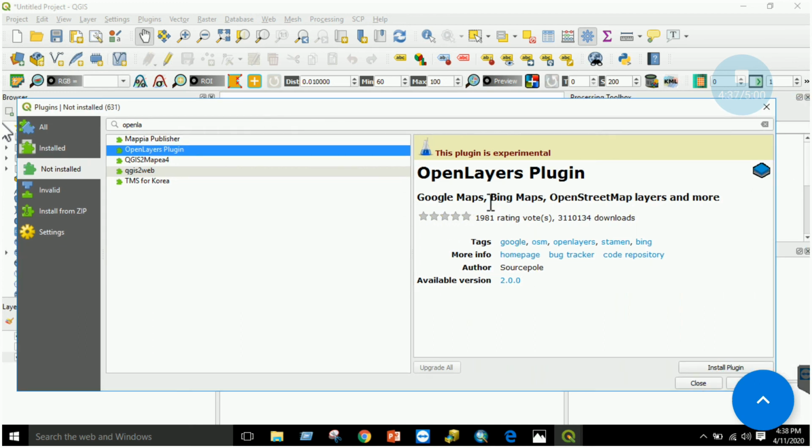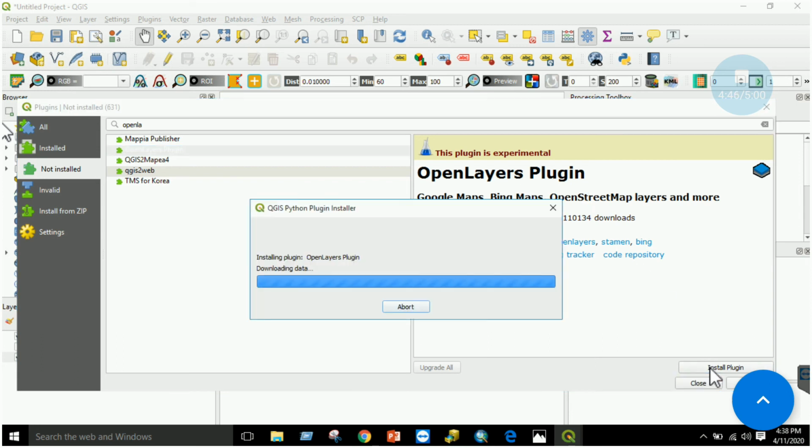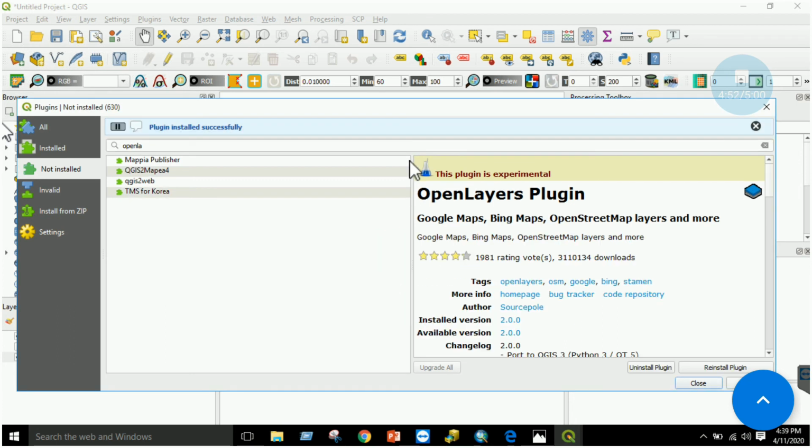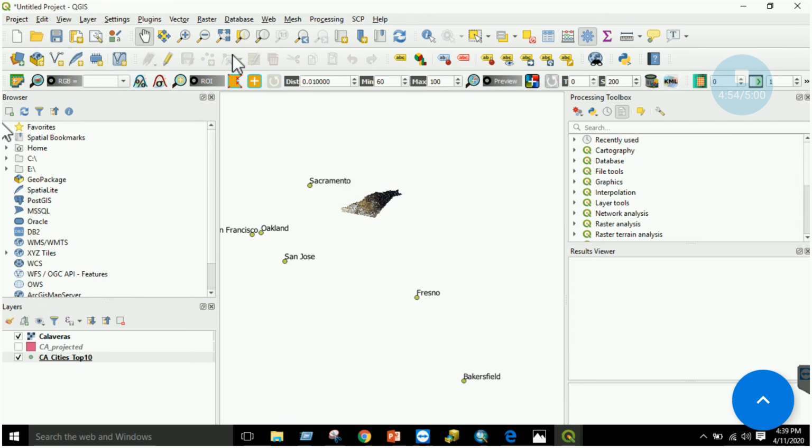This plugin allows you to open different types of maps. Is it installed? No, it is not installed. Let's install it. It is a very useful plugin. Once it is installed, we will see.